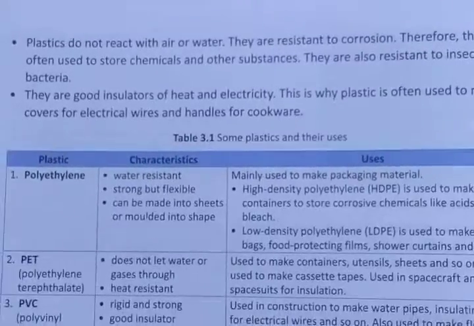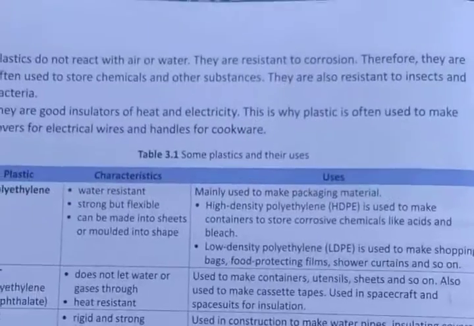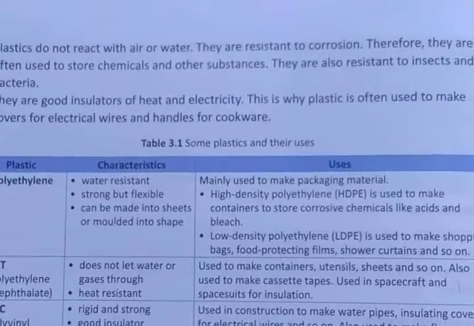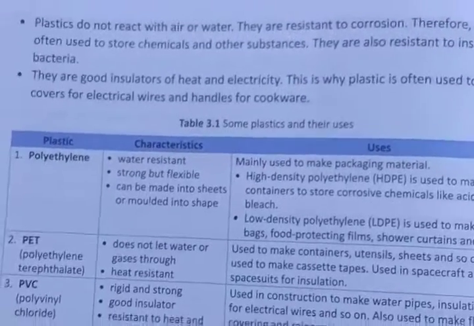So plastics, first of all, do not react with air and water. They are resistant to corrosion. Therefore, they are specially used to store chemicals and other substances. They are also resistant to insects and bacteria. So these are the second property.